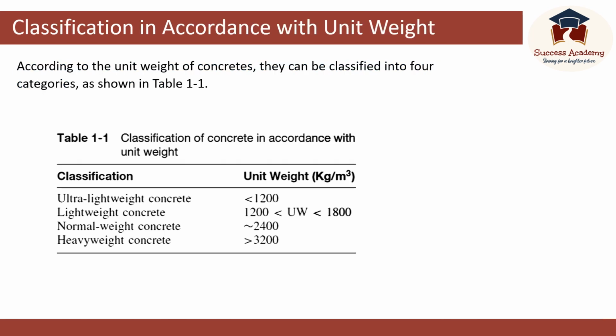Let's start with classification in accordance with unit weight. According to the unit weight of concretes, they can be classified into 4 categories. You can see them in this table. Ultra lightweight concrete, which has a unit weight less than 1,200 kilograms per meter cube. Lightweight concrete, which is in between 1,200 and 1,800 kilograms per meter cube of unit weights. Normal weight concrete is around 2,400 kilograms per meter cube of unit weight, and heavy weight concrete has more than 3,200 kilograms per meter cubes of unit weight.